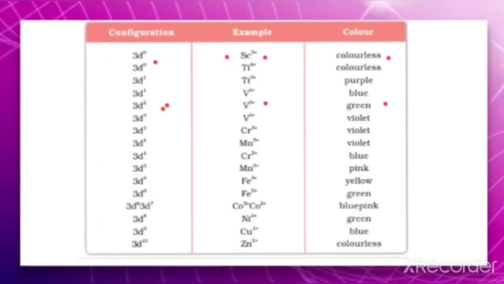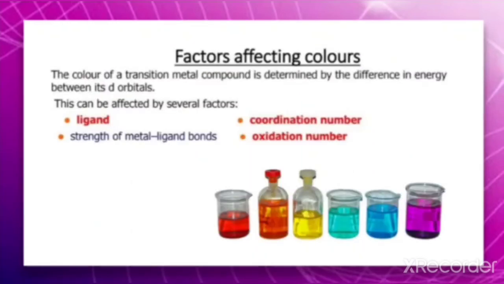So your answer is in the configuration. The presence of unpaired electrons shows paramagnetic behavior, and the presence of unpaired electrons also shows coloration.